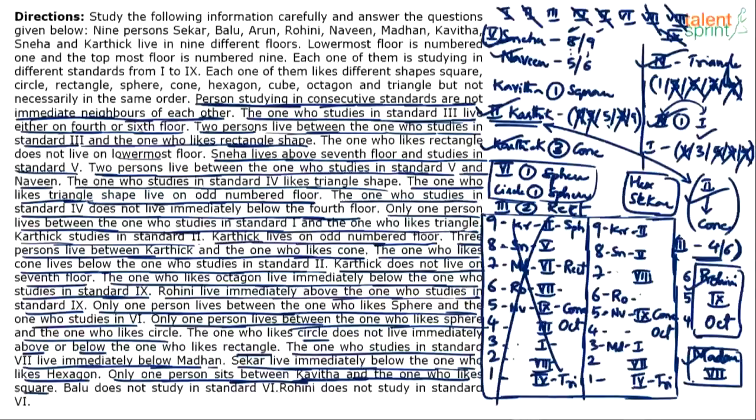So, should I still take two possibilities for 3rd standard now? Too much of work. Let me try. So, I'll do one thing. Whatever we have done on this side is wrong, but let me just copy the remaining stuff. I'll duplicate whatever we have here and then see what can be done. V and Naveen is correct, this cone is correct, 3rd is not fixed. So I'll duplicate the current case and then try out the 3rd standard. So this was Madhan, this is 7th standard. What else do we have? This is 8th standard.